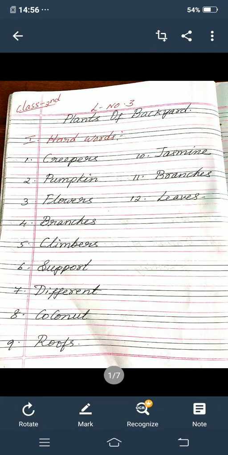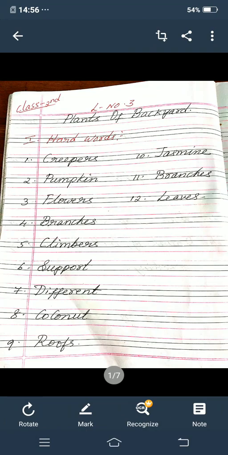Ninth one, roofs. Tenth one, jasmine. 11th one, branches. 12th one, leaves. Okay students, so these are the odd words of lesson number 3.